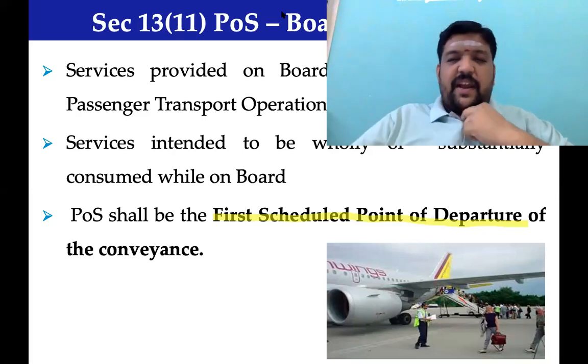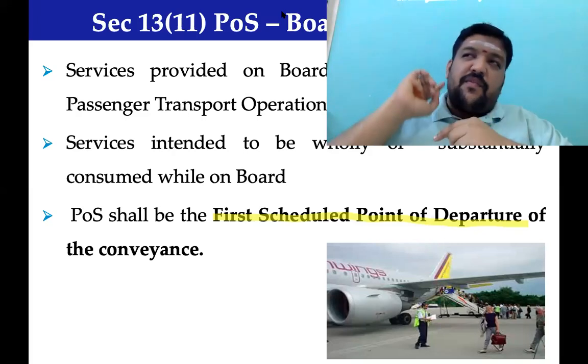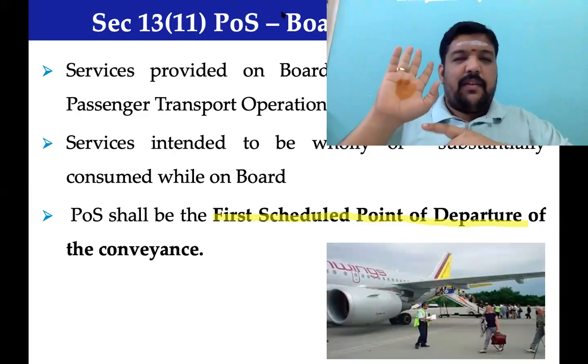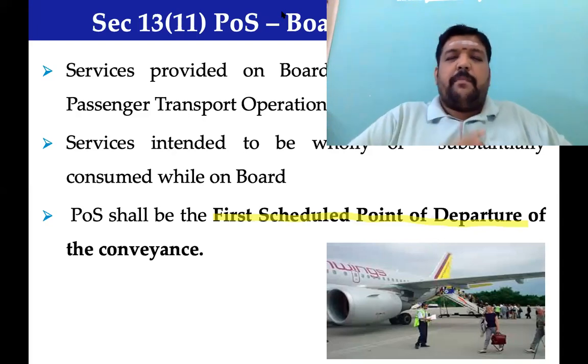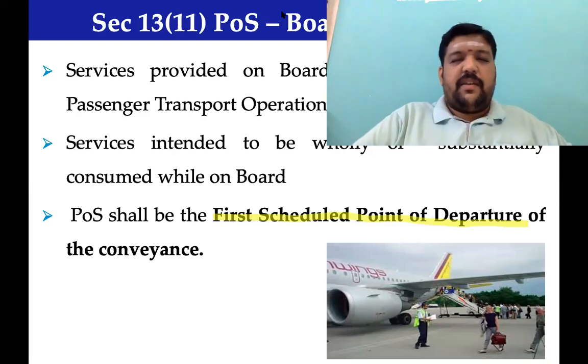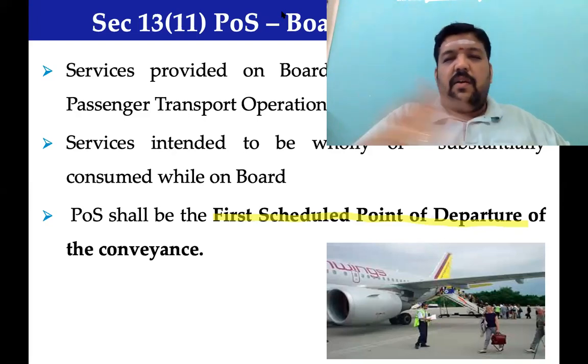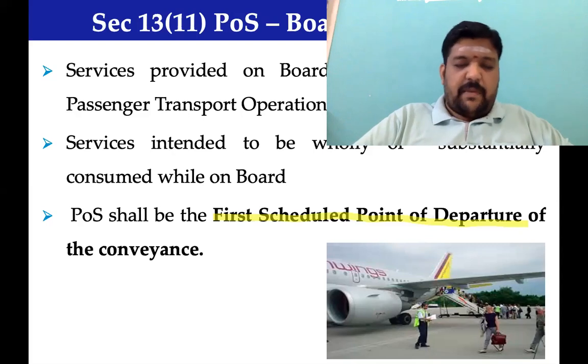Bale, Trivandrum, Chennai. First scheduled point of departure, Bale. Whatever transaction is done on return will always have place of supply as Bale. So that is how it has to be decided in case of all those conveyance related activities done inside a conveyance.